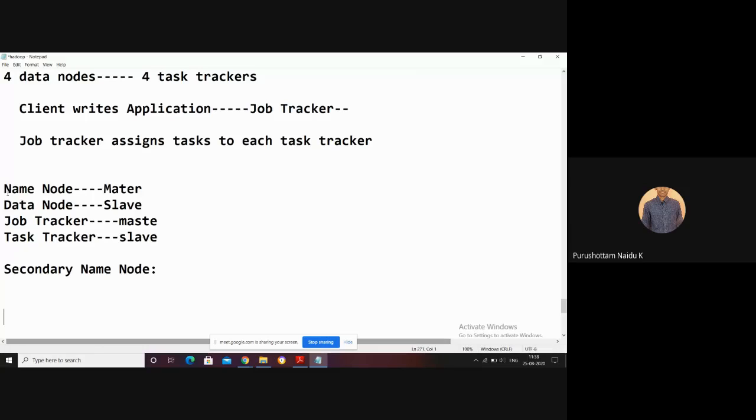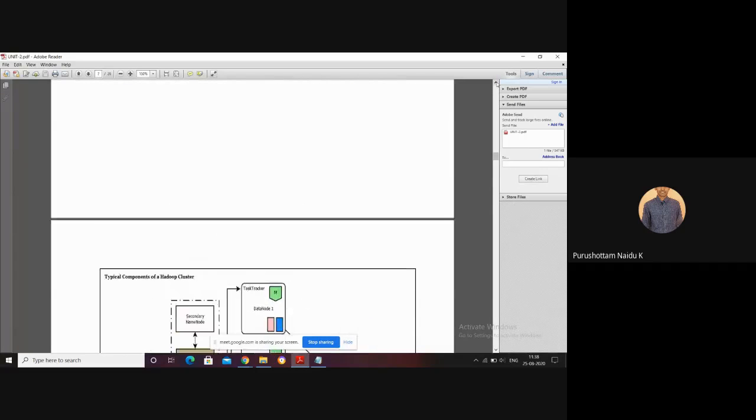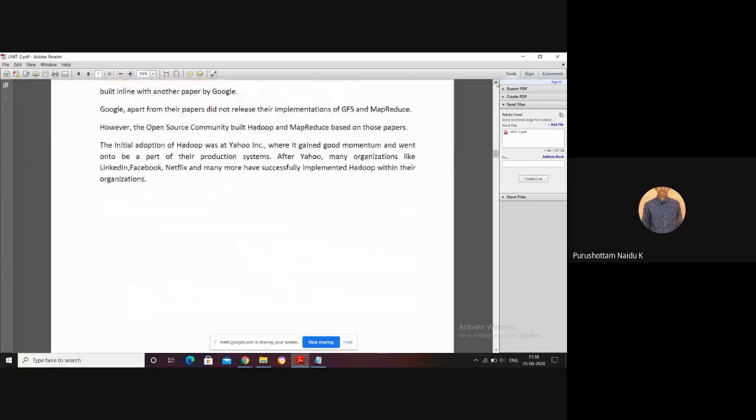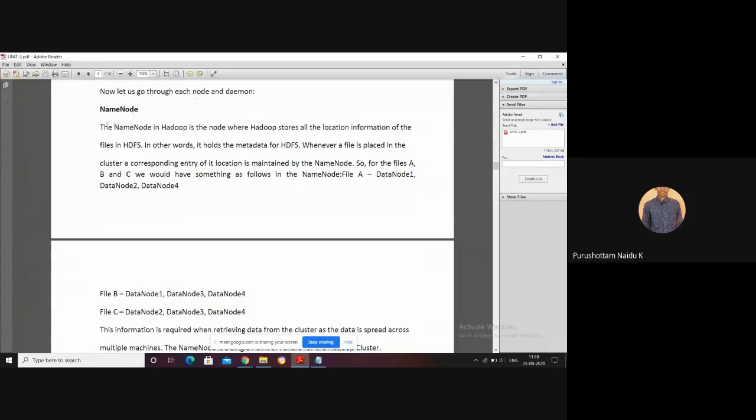So these are the 5 building blocks we are using in a Hadoop cluster. I hope everyone is understanding these 5 components of a Hadoop cluster. Now we have to discuss the typical components of a Hadoop cluster and how it can be organized. Till now we were discussing MapReduce.